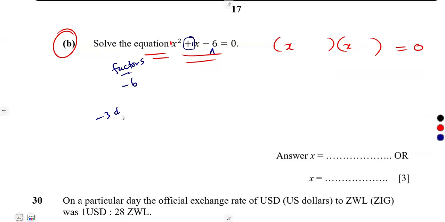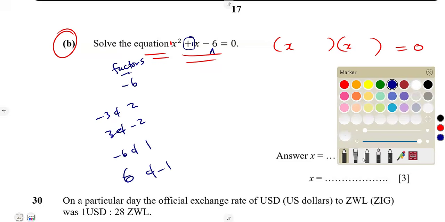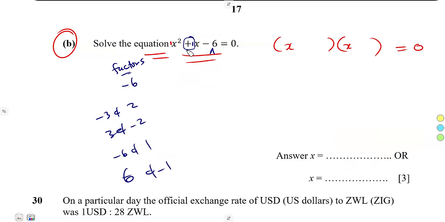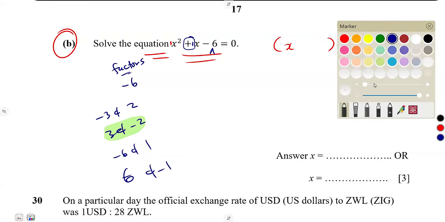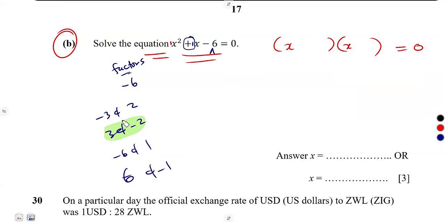So we've got negative 3 and 2, 3 and negative 2. There are so many factors of negative 6. But of these factors, which ones add up to a positive 1? That's 3 and minus 2. If you add 3 and minus 2, you obtain a positive 1. So those are the factors that you need, plus 3, and the other one is a negative 2.